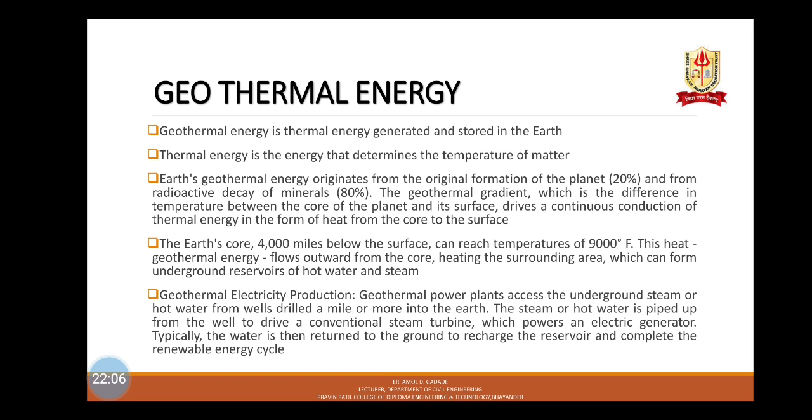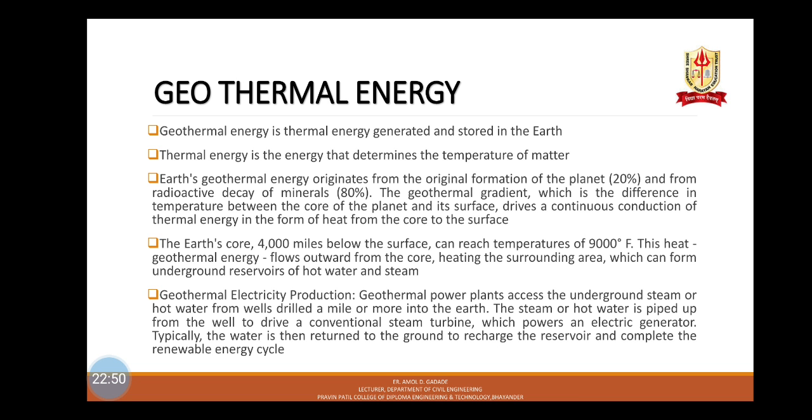The adjective geothermal originates from the Greek root geo, meaning earth, and thermos, meaning heat. The Earth's core, 4000 miles below the surface, can reach temperatures of 9000 degrees Celsius. This geothermal heat flows outward from the core, heating the surrounding area, which can form underground reservoirs of hot water and steam. These reservoirs can be tapped for a variety of uses, such as to generate electricity or heat buildings. By using geothermal heat pumps, we can even take advantage of the shallow ground's stable temperature for heating and cooling buildings.